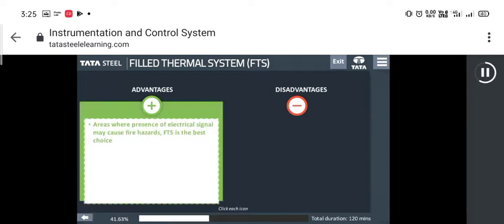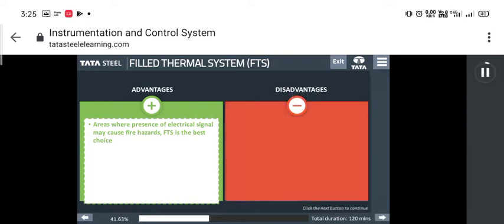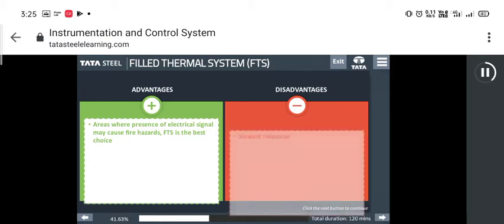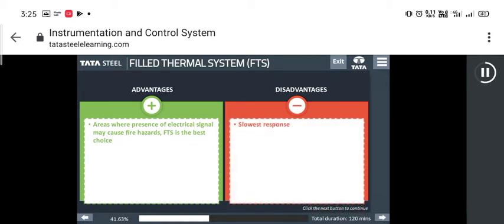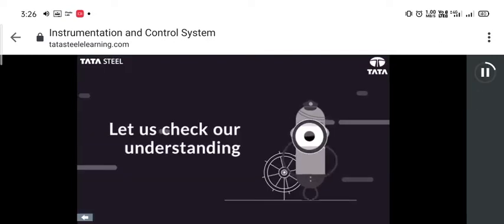FTS has advantages and disadvantages both. FTS is the best choice for the areas where presence of electrical signal may cause fire hazards. Some disadvantages of FTS include slowest response time, high cost, and low accuracy.